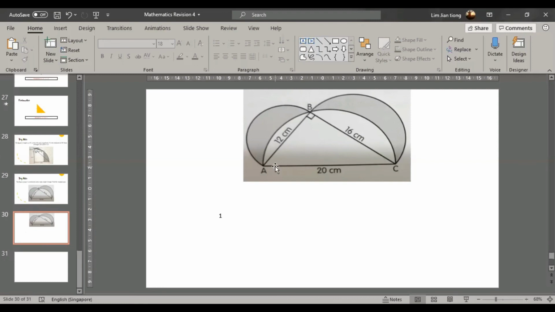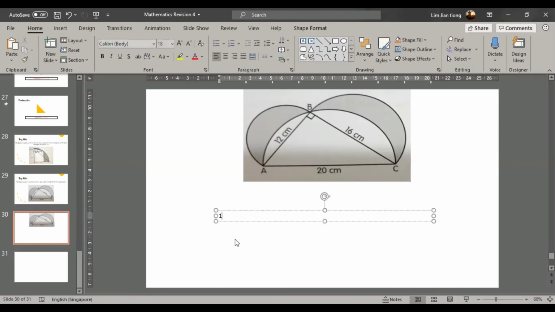So what I'm going to do is find AC first, the area of AC. Area of AC is equal to half times 10 times 10 times 22 over 7, where 10 is the radius because the diameter is 20. The answer is 157.14. So this is the area of AC.